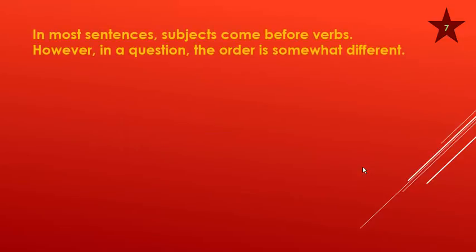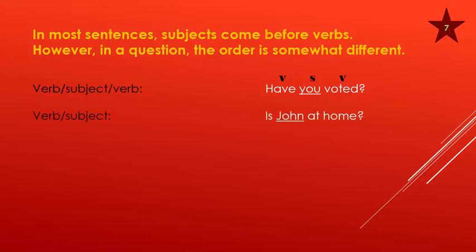Number 7. In most sentences, subjects come before verbs. However, in a question, the order is somewhat different. Commonly, it's verb, subject, verb. Have you voted? Verb, subject, verb. Sometimes it's verb, subject. Is John at home? Is is a verb. John is a subject.